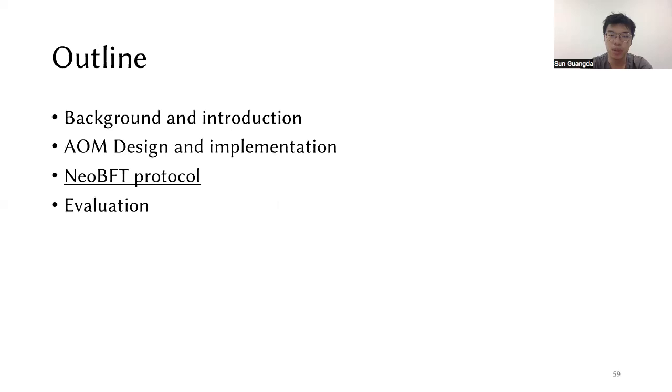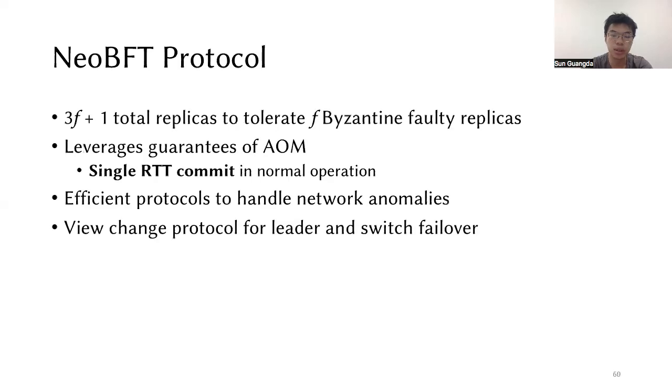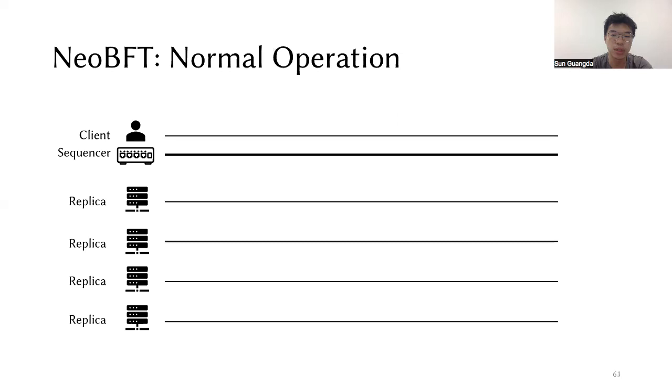Next, let's move on to the co-designed NeoBFT protocol. It needs 3f+1 total replicas to tolerate f Byzantine faulty replicas. It leverages guarantees of AOM to realize single RTT commit in normal operation. It also contains efficient protocols to handle network anomalies and has protocols for leader and switch failover.